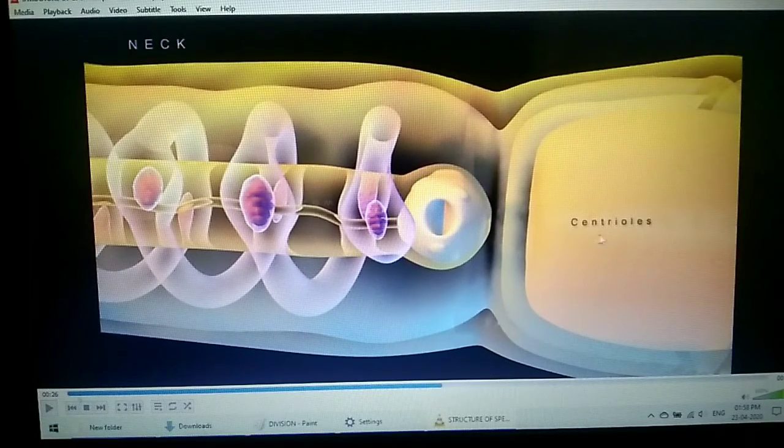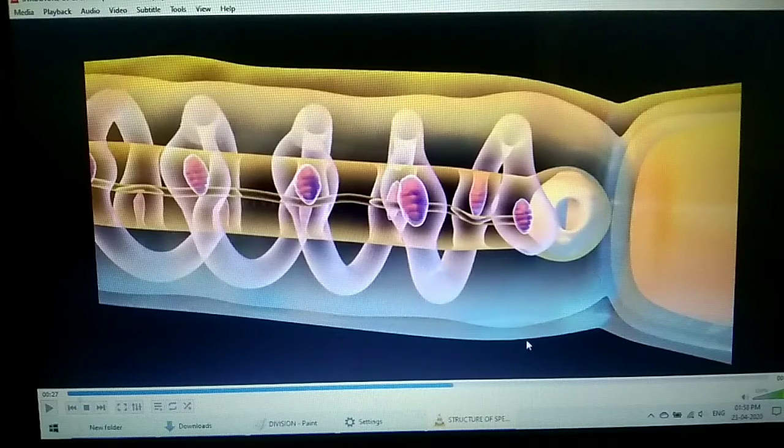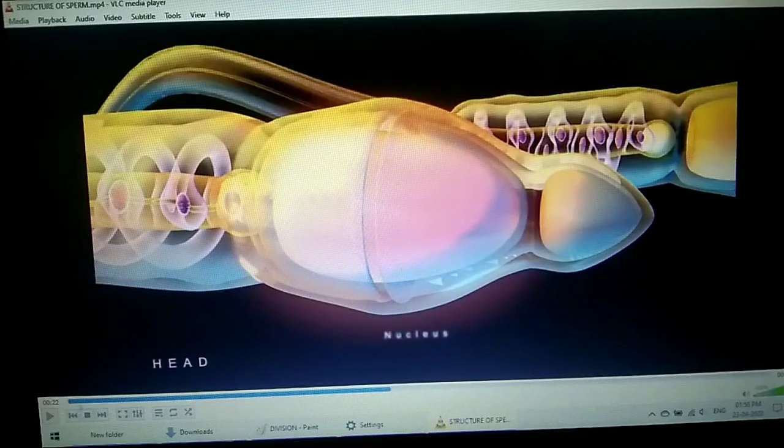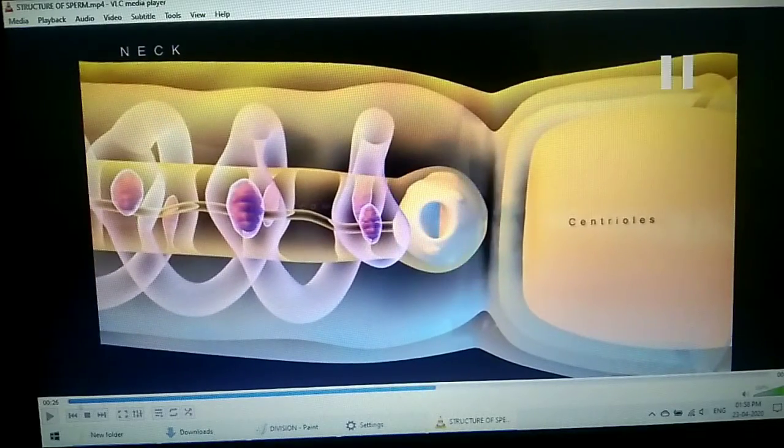Before the neck, if you see, there is a nucleus part as well, students. Let me just show you, students. This particular portion, if you see, is called the nucleus. And remember students, this nucleus is very much essential because it is haploid and has 23 chromosomes which are going to fuse with the 23 chromosomes of the egg, and together they are going to form the 46 chromosomes of the zygote, students. Now students, the next one we consider, here is the neck part, students.